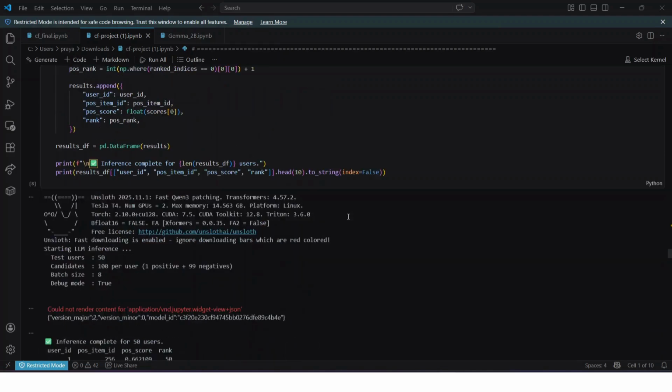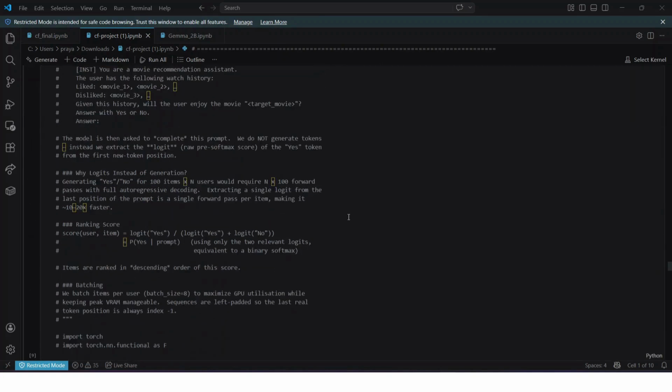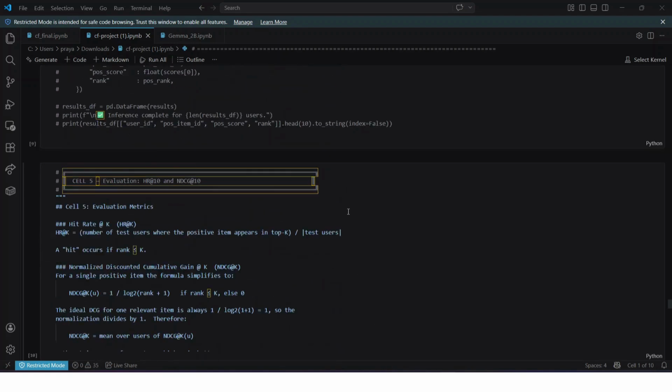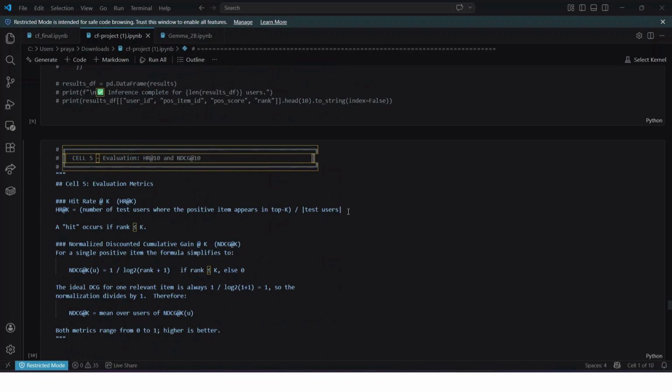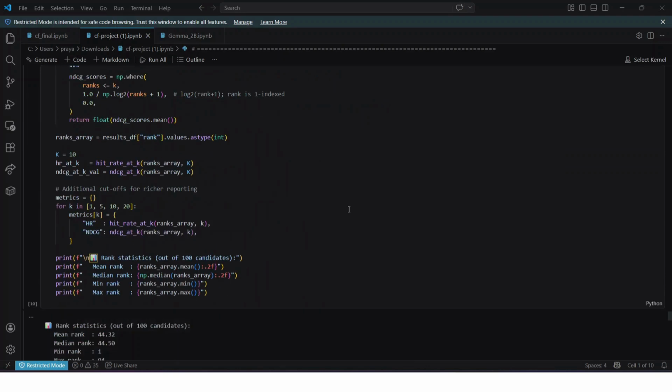And here the model is initialized. Let me get to the bottom of this. This is our evaluation protocol. However, our approach was tested on an isolated subset of 50 users.